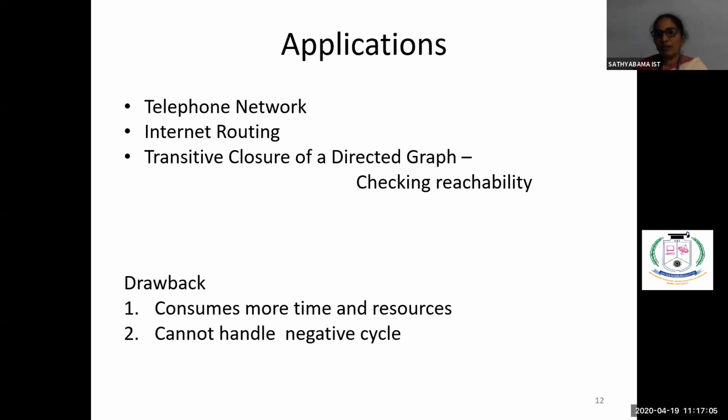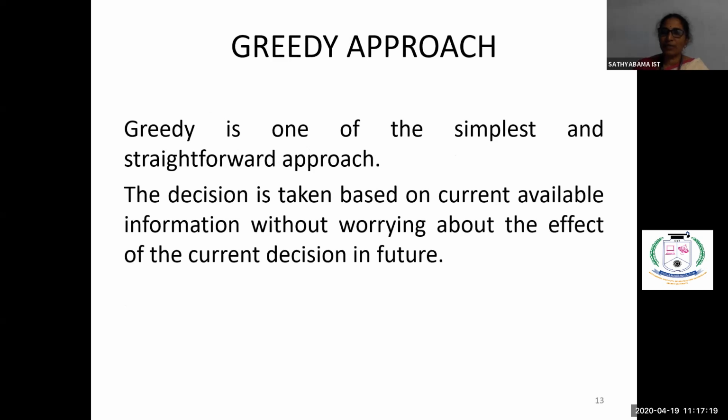So this is about the Floyd-Warshall all-pair shortest path algorithm, which gives the shortest path from every vertex to all the remaining vertices. This comes under our dynamic programming approach, right? Under dynamic programming, we have now seen 2 problems: one is Floyd-Warshall, another one is optimal binary search tree. So these are the problems under dynamic programming.